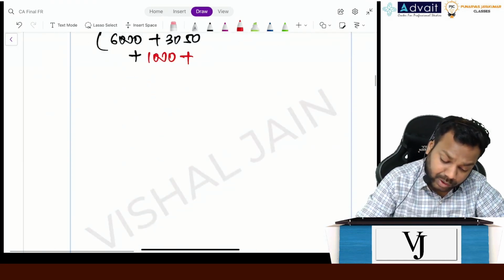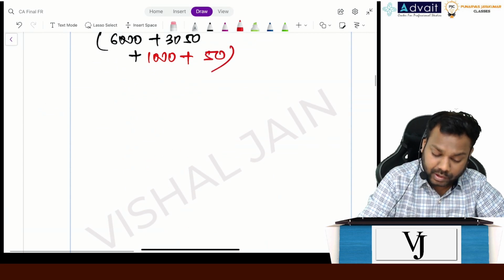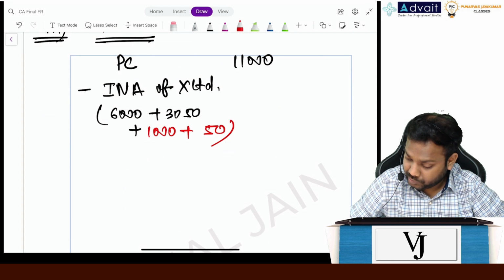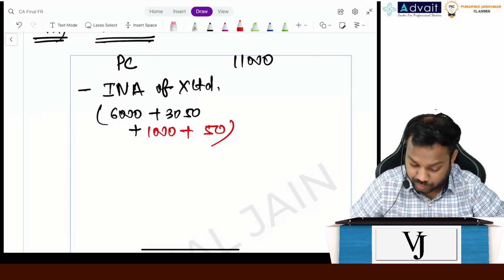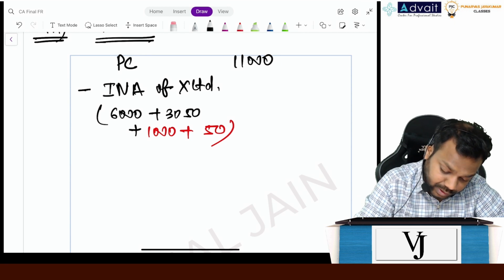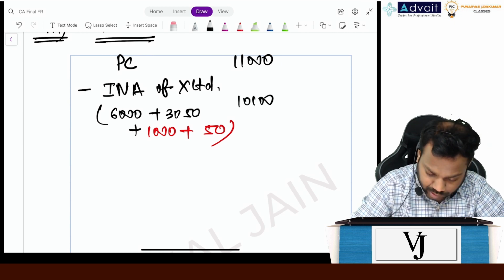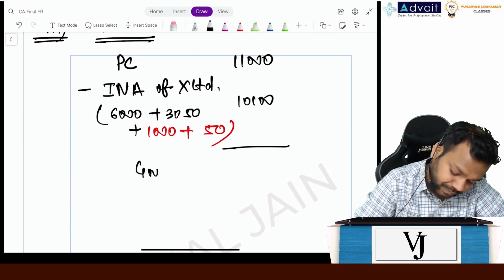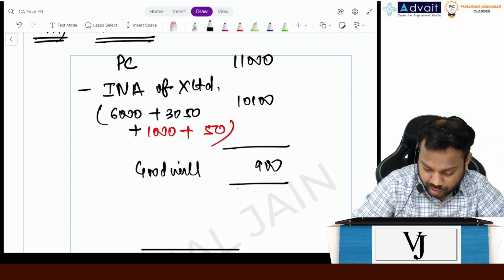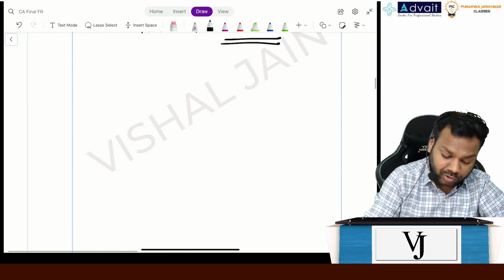So the fair value adjustment is 50 rupees, right? Add it up: 6,000 plus 3050 plus 1050 is 10,100. Now what is the goodwill? Goodwill is 900.